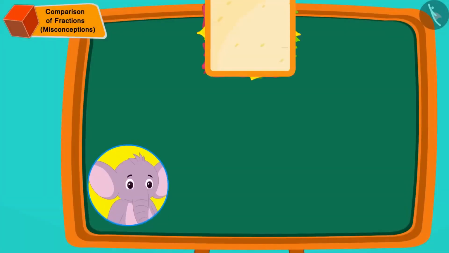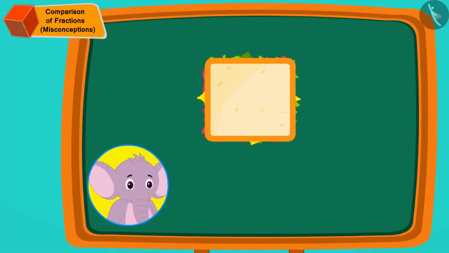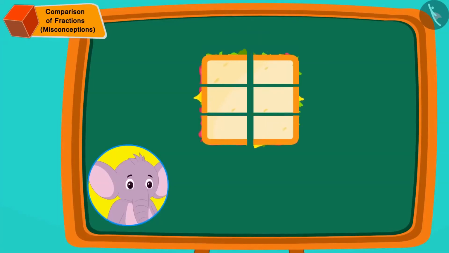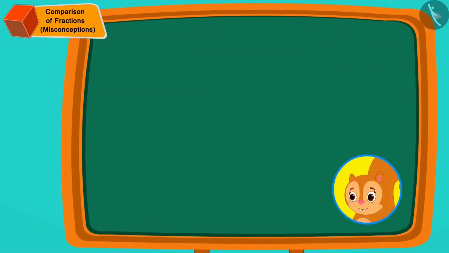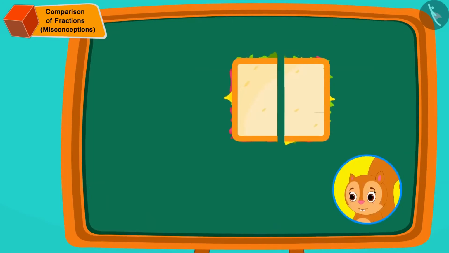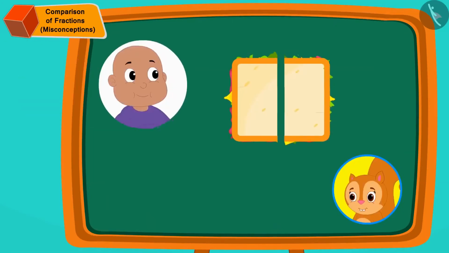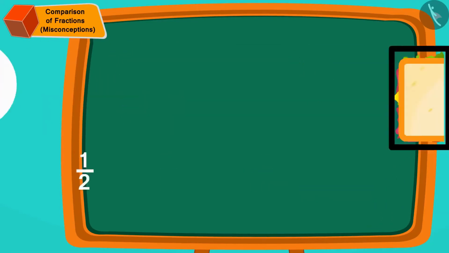Appu cut the sandwich into 6 equal pieces like this and gave Raju 1 piece or 1/6 part, while Chanda cut her sandwich in 2 equal parts and gave Bablu 1 piece or 1/2 part.